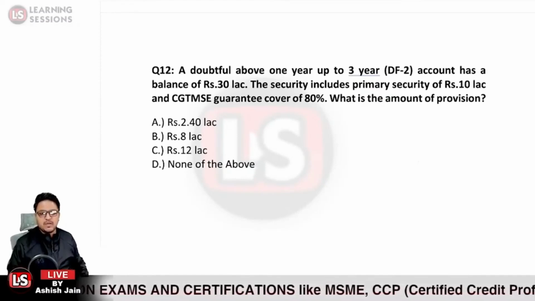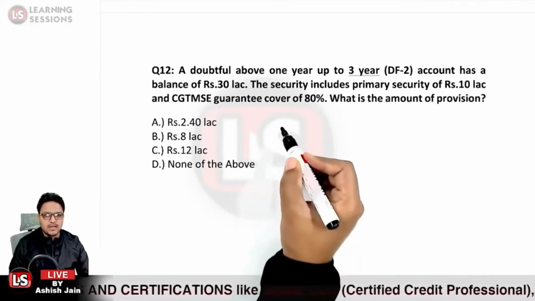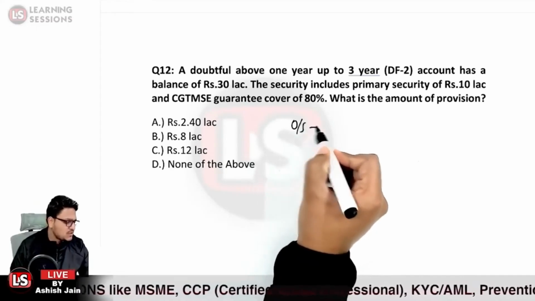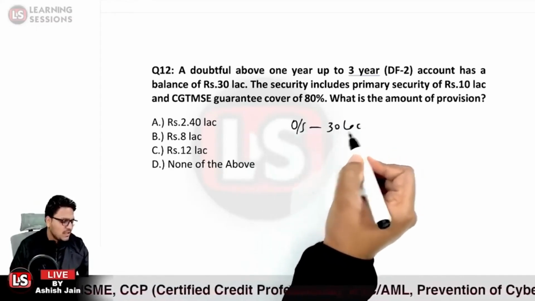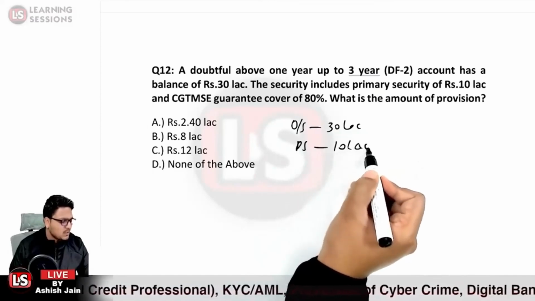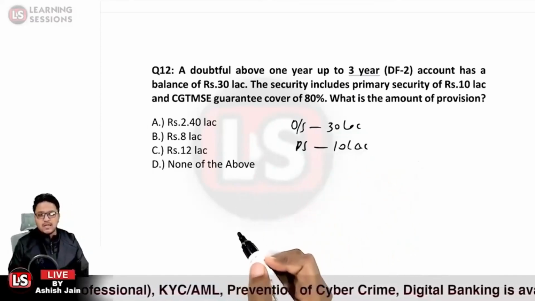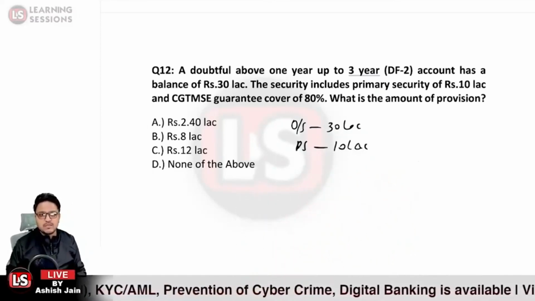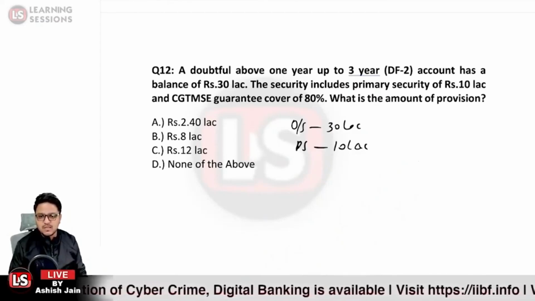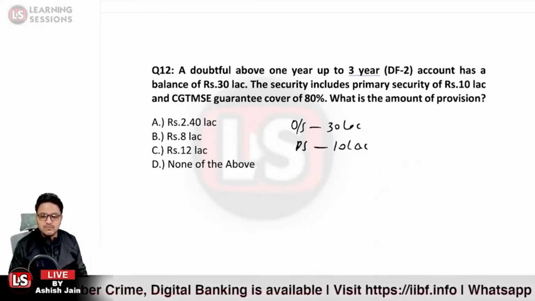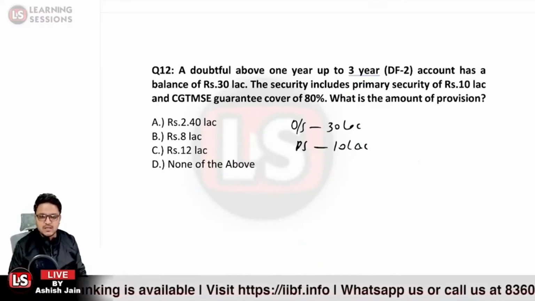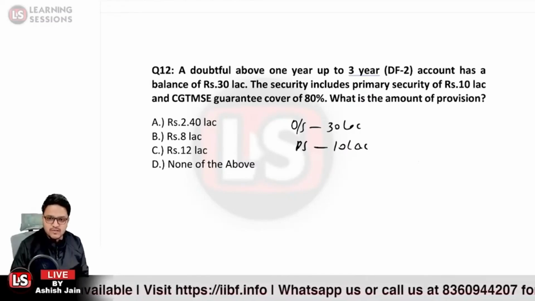So we are provided with the doubtful 2 loan category, having an outstanding balance of 30 lakh rupees, and a primary security of 10 lakh rupees. We are also provided that a CGTMSE guarantee cover of 80% is available. What amount of provision is to be created in this particular case? We have our first answer by Gohila Chandra, option C. Let us check if it is right or wrong.